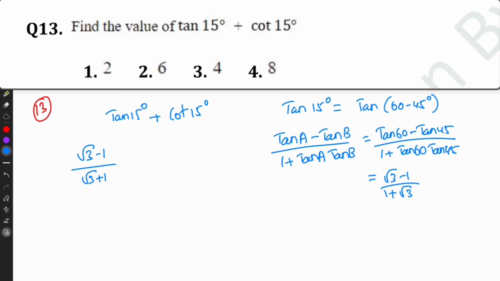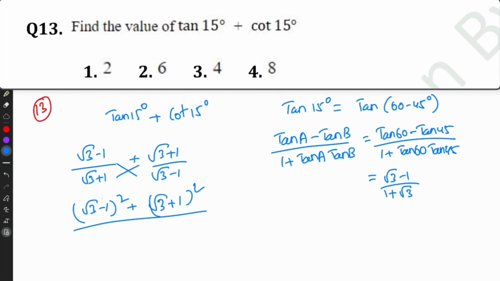So cot 15 is 1 divided by tan 15, which is nothing but reverse of tan 15. So cross multiplication, root 3 minus 1 whole square plus root 3 plus 1 whole square divided by root 3 plus 1 into root 3 minus 1, which is in the form of a plus b, a minus b. So we can write it as a square minus b square, that is root 3 whole square minus 1 square.